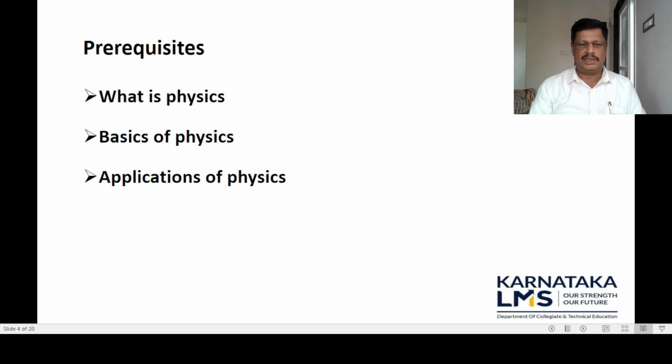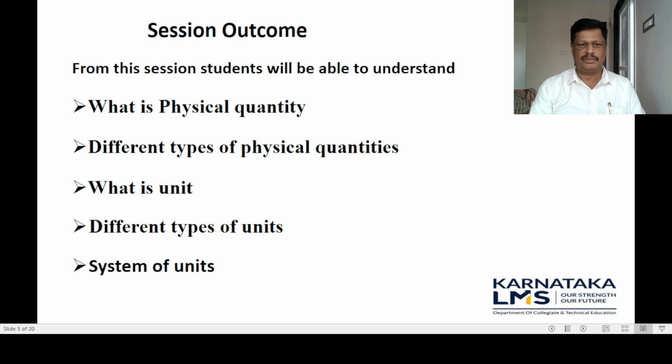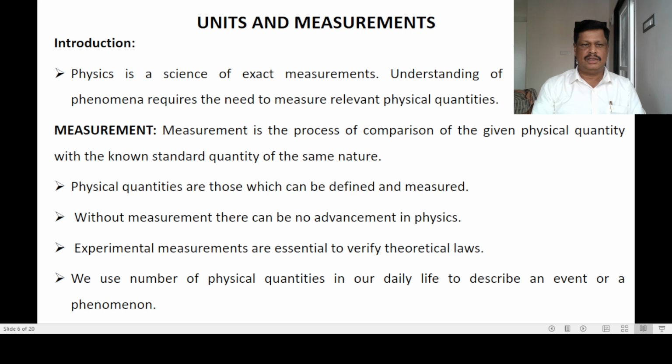The prerequisites are that students should know what is physics, the basics of physics and certain applications of physics. The session outcome is that students will be able to understand what is a physical quantity, different types of physical quantities, what is a unit and different types of units, and also the system of units.